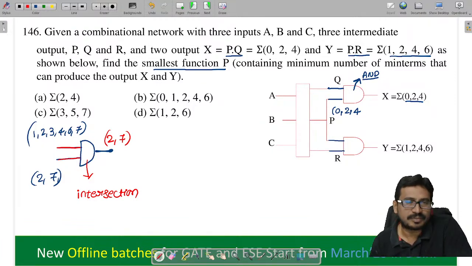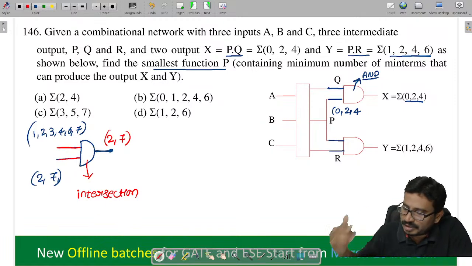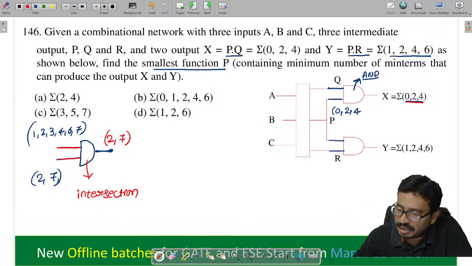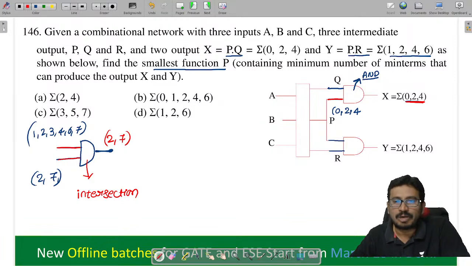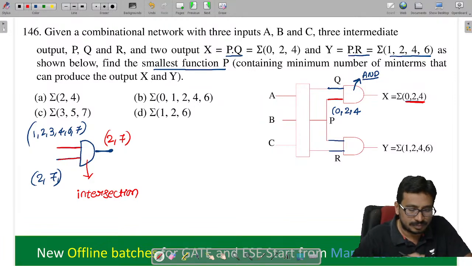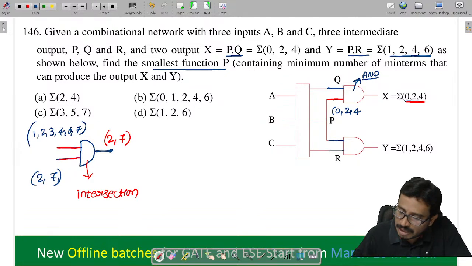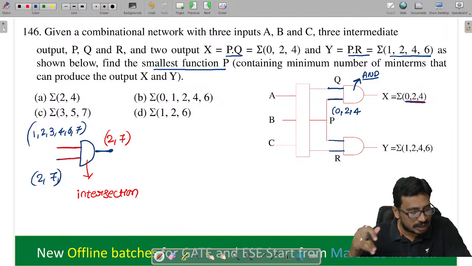Now you see this thing here, the output I know. That means both inputs P and Q should contain all these terms. Then only that output will come. There can be something extra as well, but this must definitely be contained.